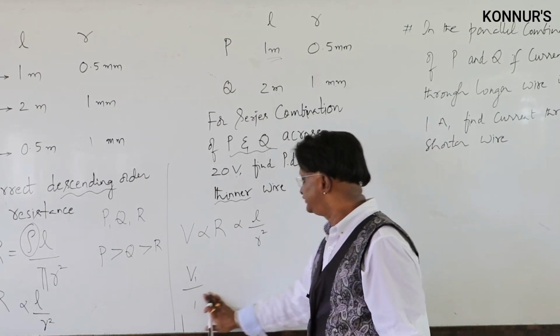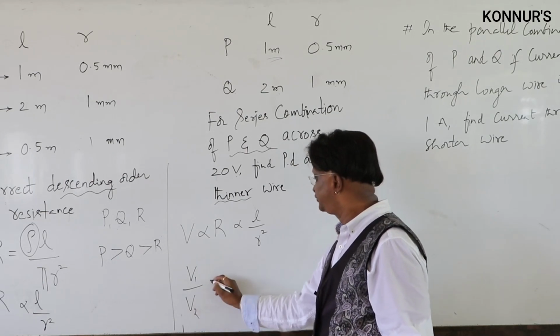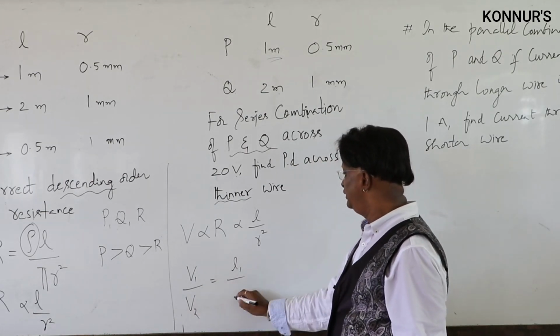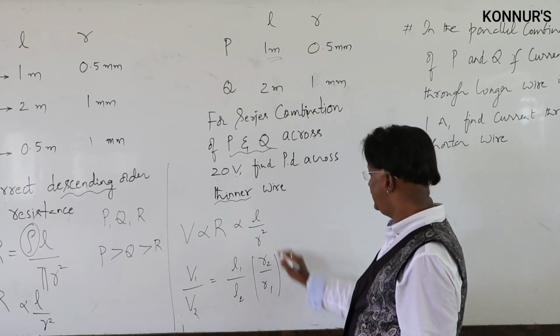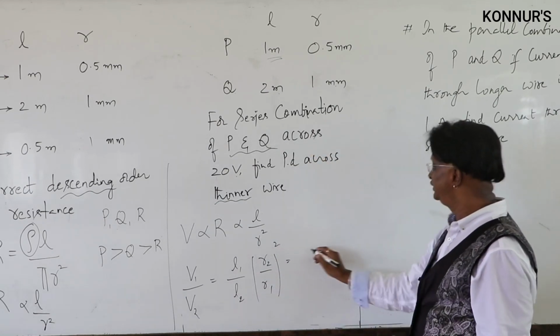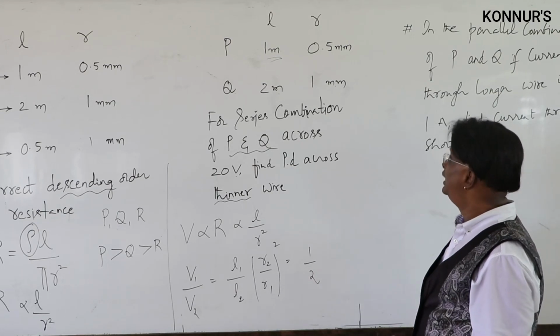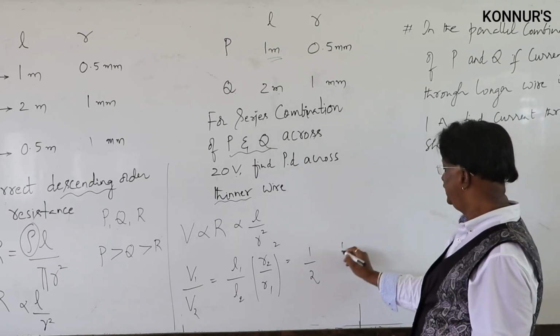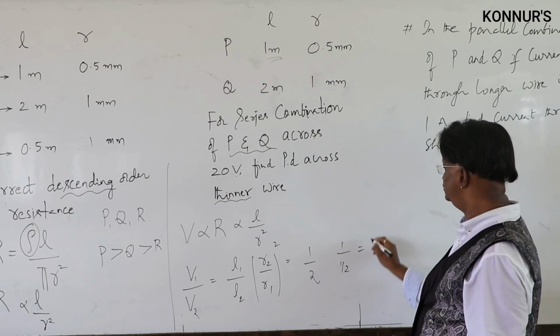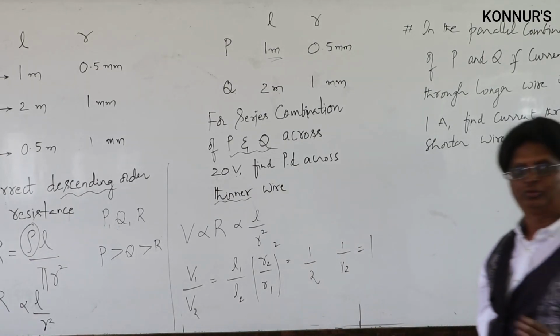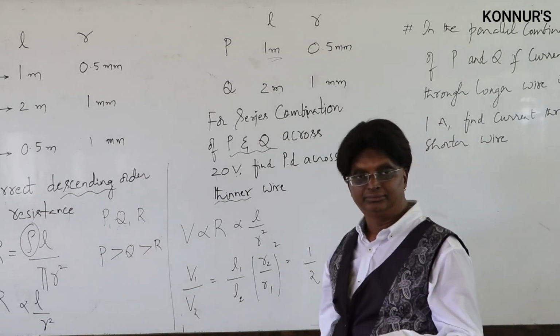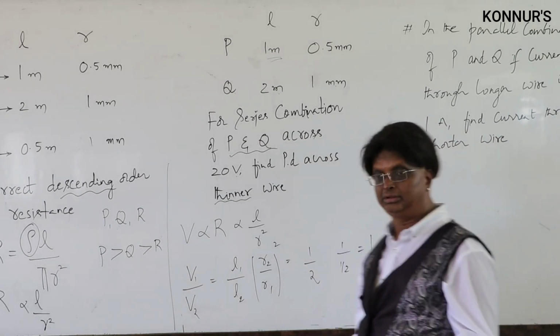Therefore V1 across P and V2 across Q is L1 by L2, and this is R2 by R1 whole square. Substitution will give you 1 by 2, and R2 is 1 upon 1 by 2, therefore it is 1. V1 by V2, I got it as 1. It can be either 1 or it can be any other number.